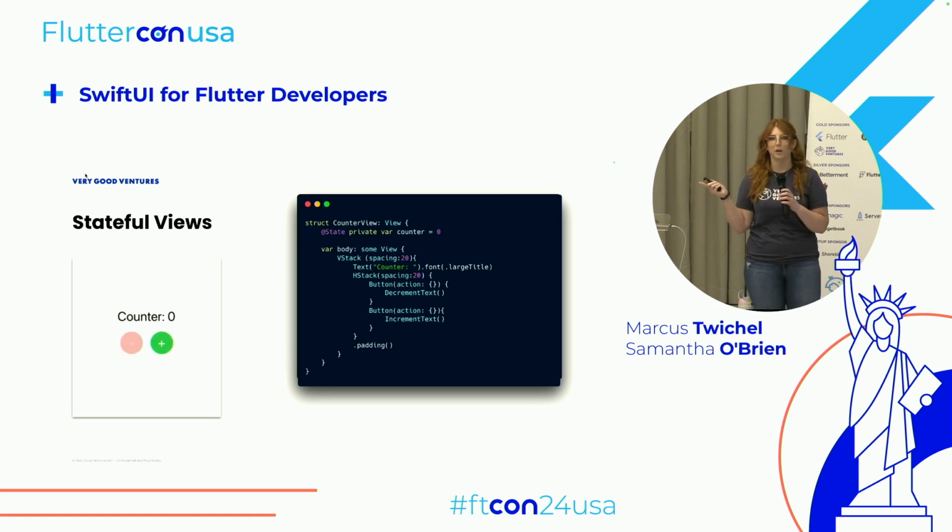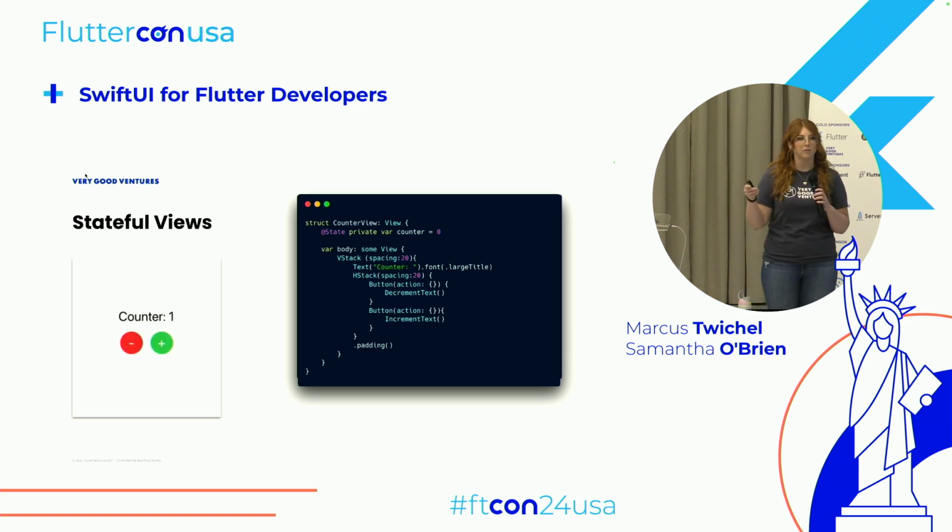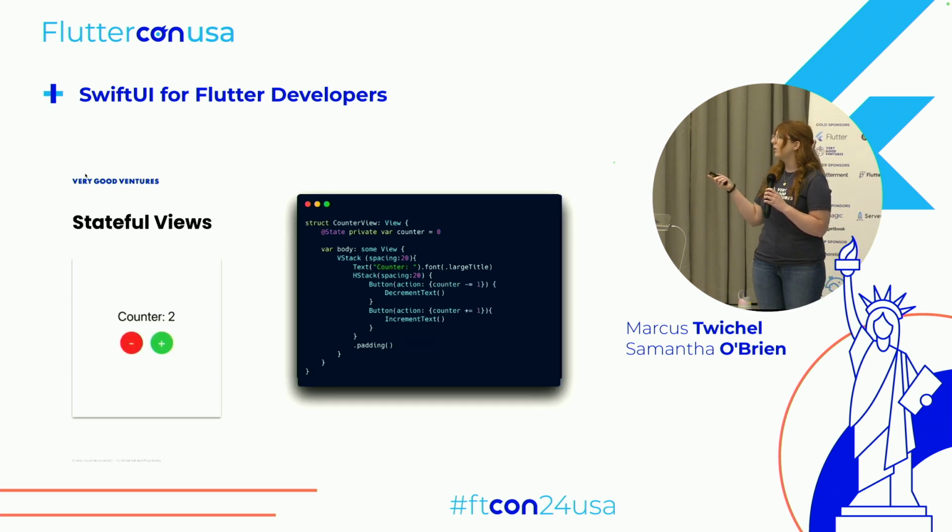You take your counter variable just like you normally would, and you add that state property onto it. What that state property is doing is just telling the view that it should watch that counter and update as it changes. So that means on our button press, all we have to do is change that variable, and the view will know automatically to rebuild and display the new value.